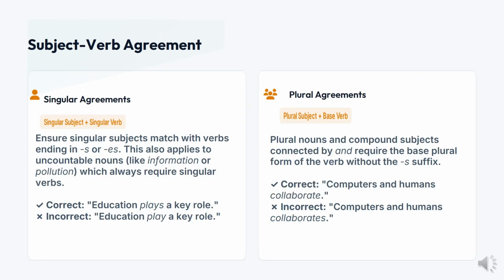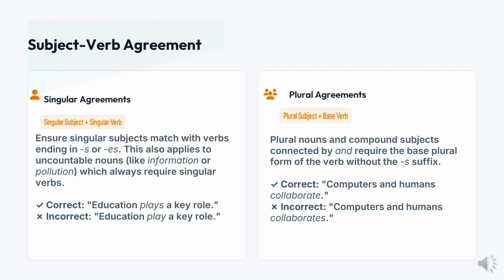Understanding subject-verb agreement is essential for essay writing. There are two kinds of subject-verb agreement: one is singular agreement, and then there is plural agreement. So, singular subject plus singular verb. This can be applied for uncountable nouns like information and pollution. And for words that are singular, the verbs end with s and es. So the correct sentence will be: education plays a key role in excelling humanity.